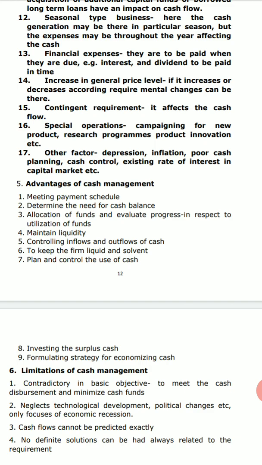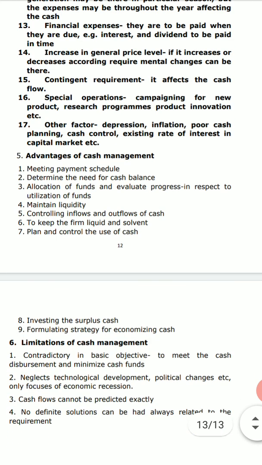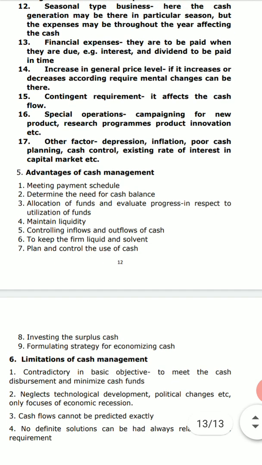Next comes up is increase in the general price level. Supposedly what happens is the price may increase, right? Then additional cash is required to meet the increased prices of, say, raw materials. Maybe there is an increase in the wage rate, or an increase in the operating expenses. Then this kind of expenses will lead to more cash to be held on hand so as to meet the liabilities, and this affects the cash flow.